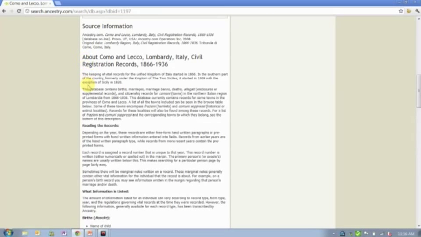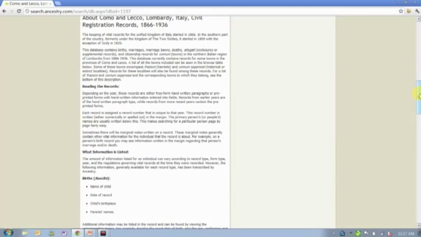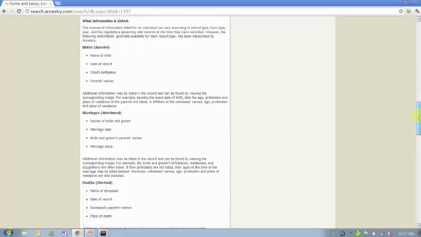Then it gives you a database description. So there's oftentimes clues and hints and helps, both about why the records exist, why they were created, what you're going to find in them, what some of the things mean that you're looking at. We also will give you sometimes tips and tricks, like in this case, about how to actually read that record. And then again, what information's listed, what information we indexed.